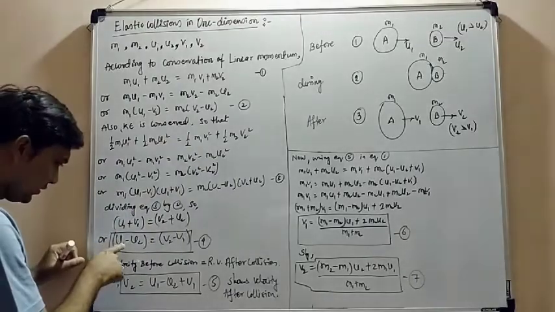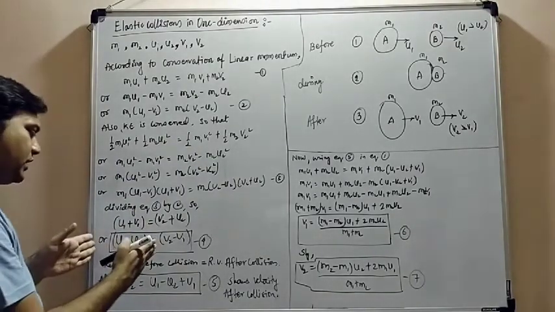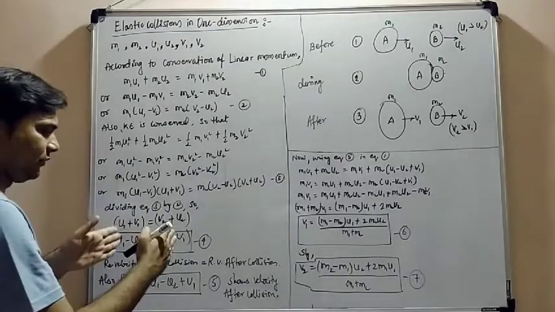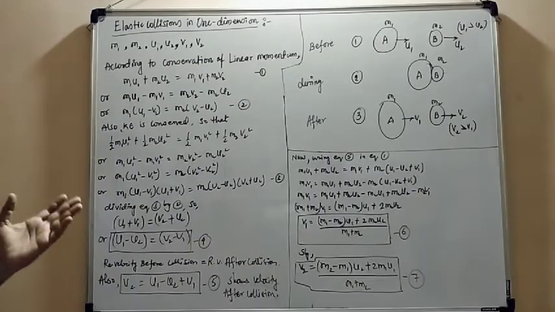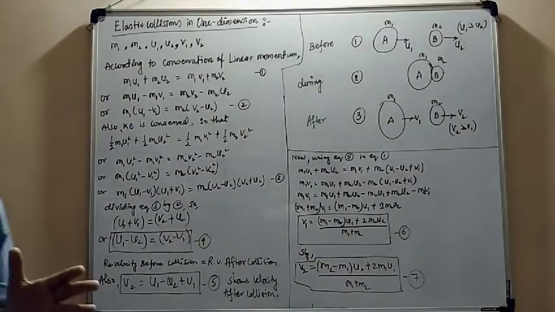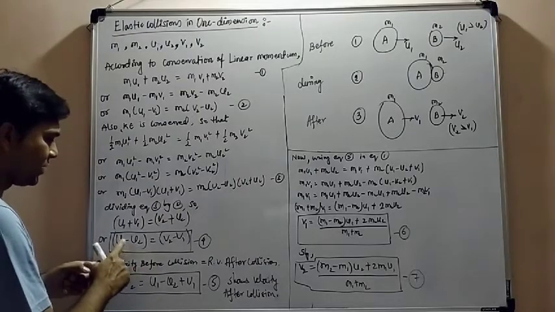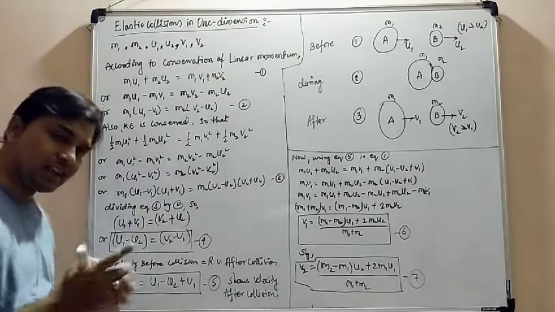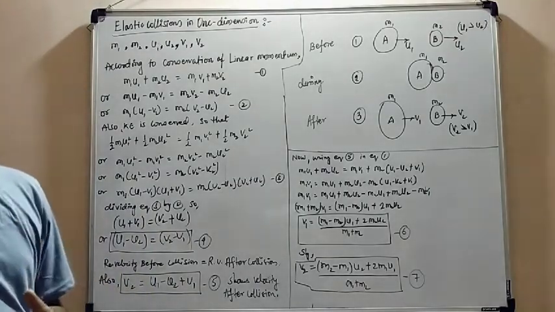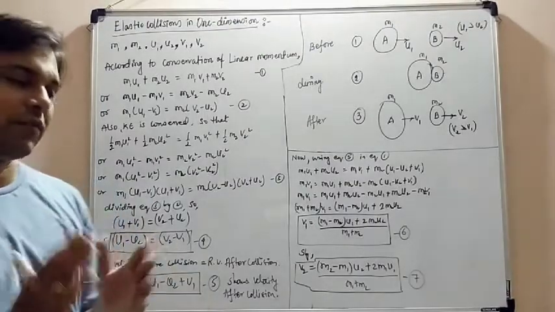Now again, I have to take the initial velocity to one side and the final velocity to the other side. I have done this to find out the relative velocity of the objects. So this equation becomes u1 minus u2 equals v2 minus v1. This equation number 4 shows that the relative velocity before collision is equal to the relative velocity after collision.